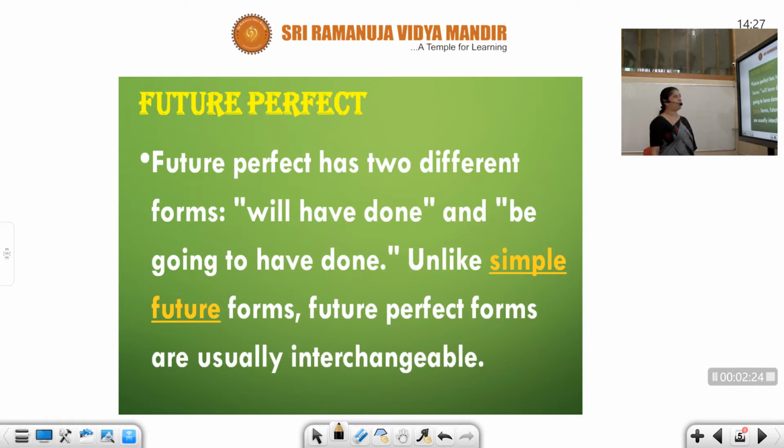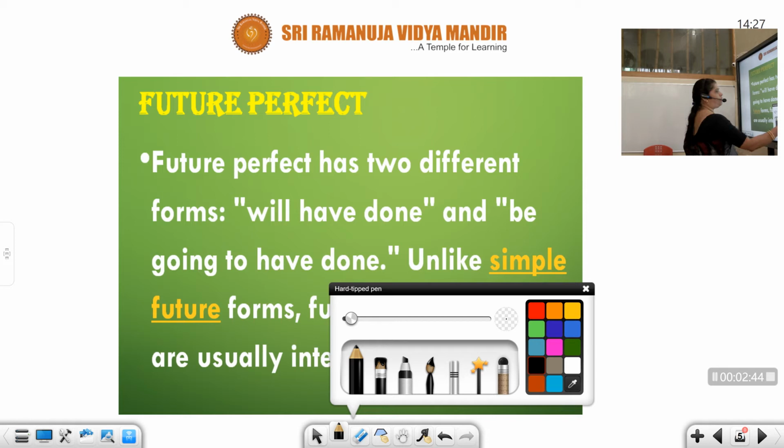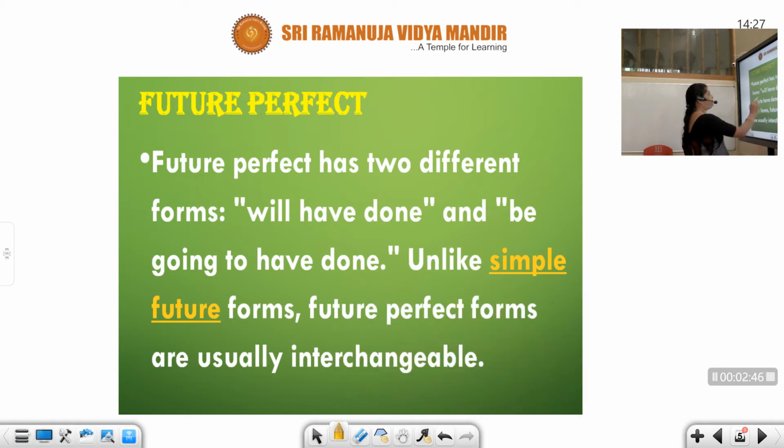So future perfect has two different forms, will have done or be going to have done. Unlike simple future forms, future perfect forms are usually interchangeable. I've already explained this to you yesterday in the future continuous. Same thing, students. In your future perfect tense, will have done.